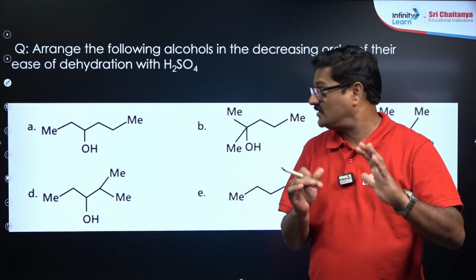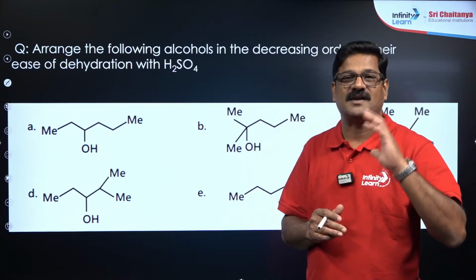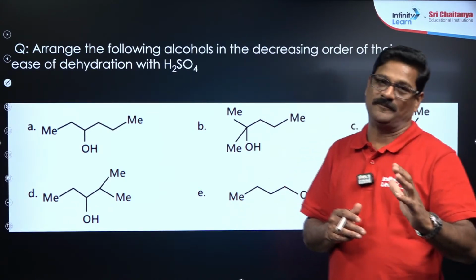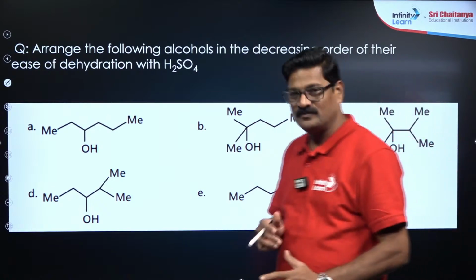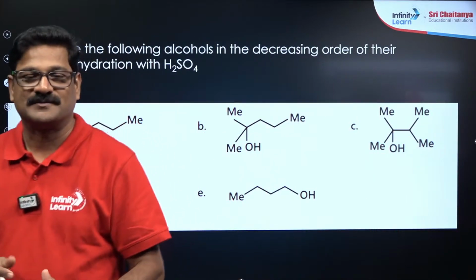My dear children, whenever you learn something now, you just identify how the question can come and you have to trick it. Okay, right.